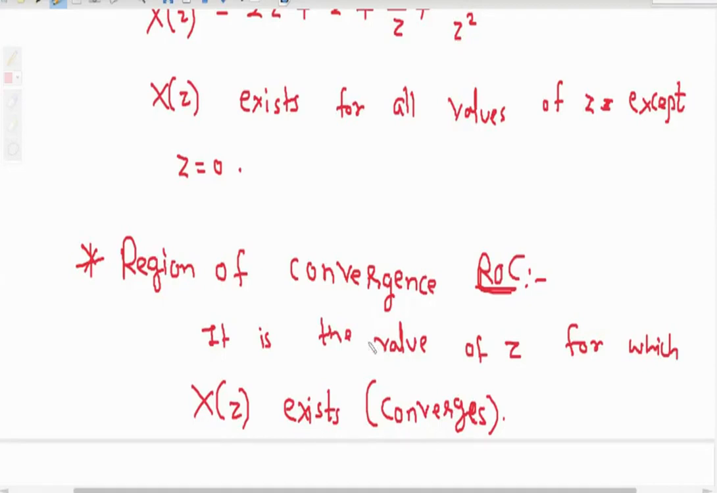Okay, in the previous problem, at z equal to 0, X(z) is not existing. So it is not the region of convergence. Region of convergence is the region in which our X(z) exists. Previously, your X(z) exists for all values of z except z equal to 0. So z equal to 0 is not the region of convergence.